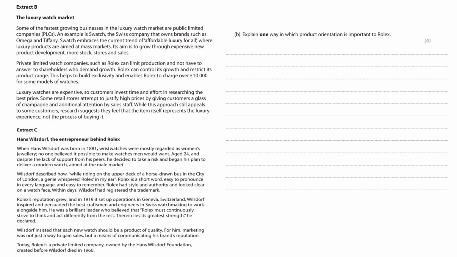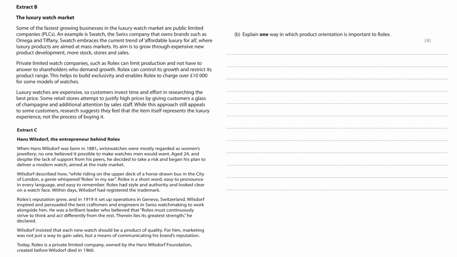Wilsdorf insisted that each new watch should be a product of quality. For him, marketing was not just a way to gain sales, but a means of communicating his brand's reputation. Today, Rolex is a private limited company owned by the Hans Wilsdorf Foundation, created before Wilsdorf died in 1960. You can pause the video now if you'd like and attempt the question.